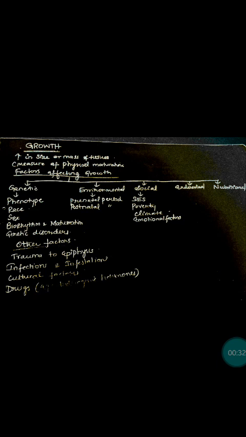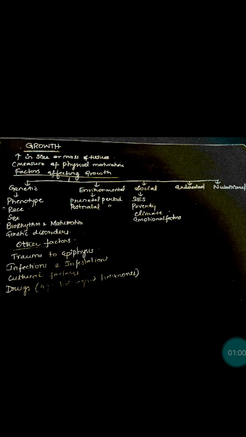So growth means it is an increase in size or mass of the tissues that occurs due to multiplication of cells and increase in intracellular content, and this growth is a measure of physical maturation. This growth is assessed by quantitatively measuring body dimensions, that is height in centimeters and weight in kilograms. So growth and development are entirely different. Growth is a measure of physical maturation, whereas development is a measure of functional maturation in a child.